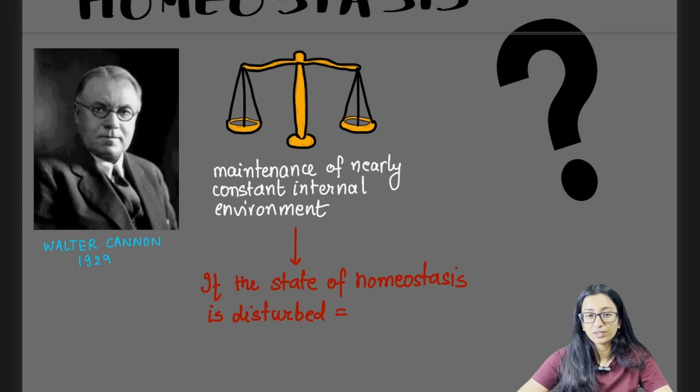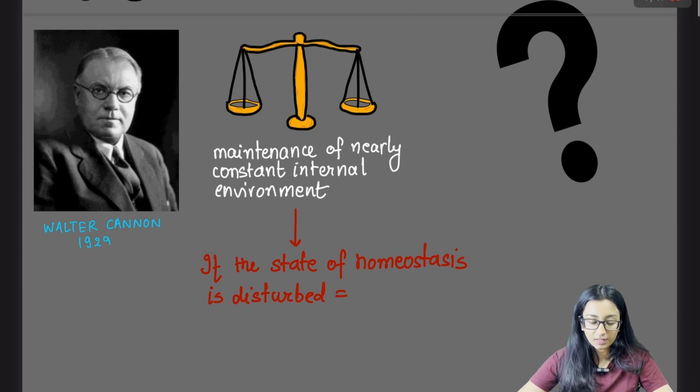So today's topic is homeostasis. What do you understand by the term homeostasis? Homeostasis is the maintenance of a nearly constant internal environment, or in simpler words, balancing our internal environment. For example, our body temperature, our BP, etc. Who coined this term? It was coined by Walter Cannon in 1929.